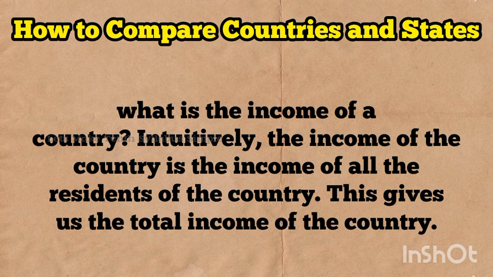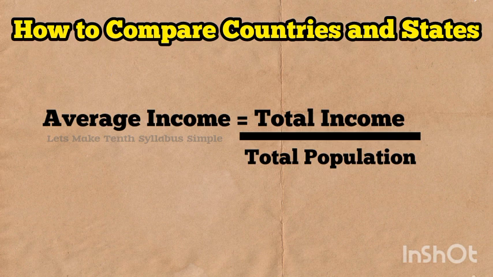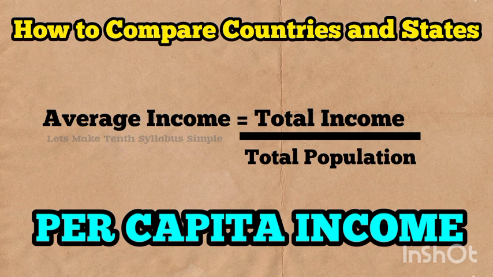Are people in one country better off than those in a different country? Hence, we compare the average income, which is the total income of the country divided by the total population. The average income is also called the per capita income.